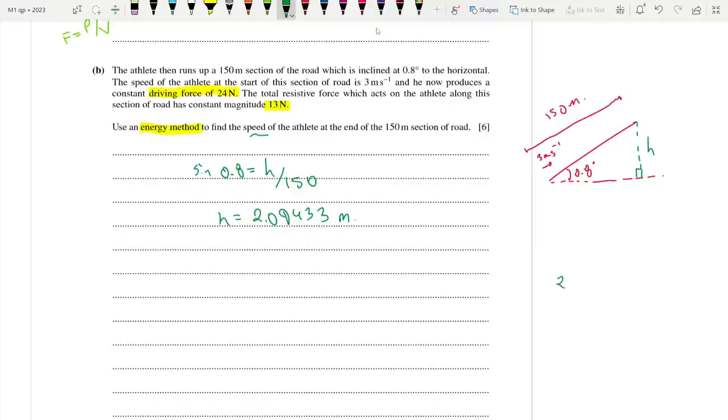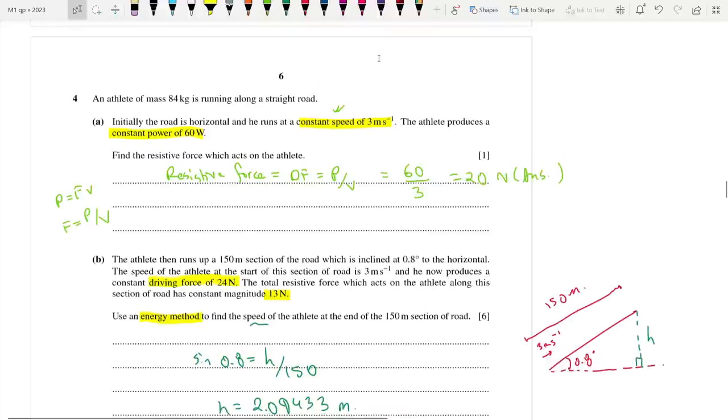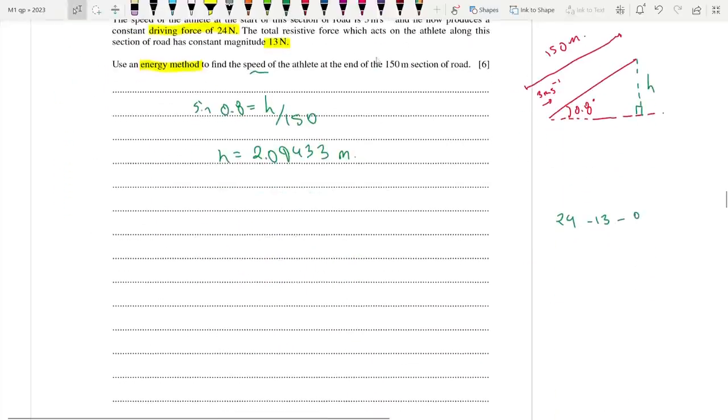Look, the driving force is 24. Resistive force is 13. And what is the component of the weight? It is mg sin theta, which is 84 times 10 times sin 0.8. Let's try to find this out. I'm just testing something. 84 into 10 into sin 0.8. Fine. It gives me an answer of minus 0.728.